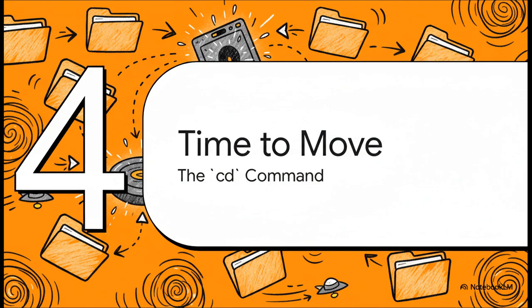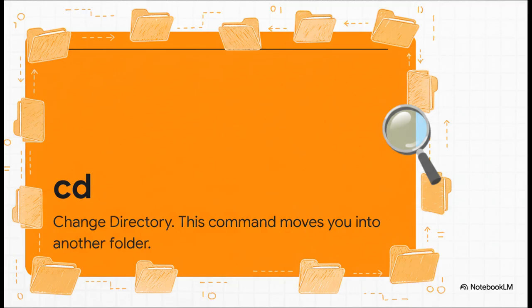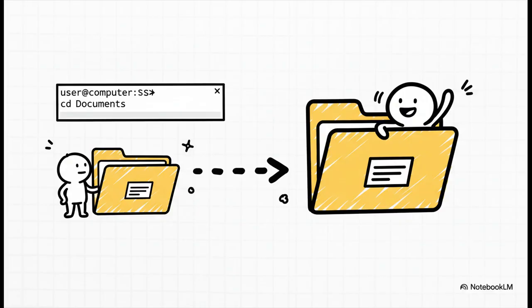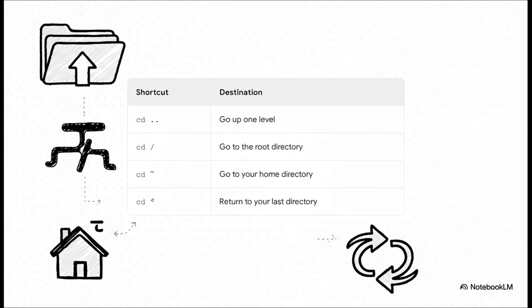All right, we know where we are, and we can see what's around us. So what's left? It's time to actually go somewhere. Let's fire up our teleporter, the cd command. As you've probably already guessed, cd stands for Change Directory. This is the command that actually lets you move from where you are right now into another folder. To use it, you just type cd and then the name of the directory you want to go to. So if we type cd Documents, we are instantly transported into that Documents folder. It's really that simple.